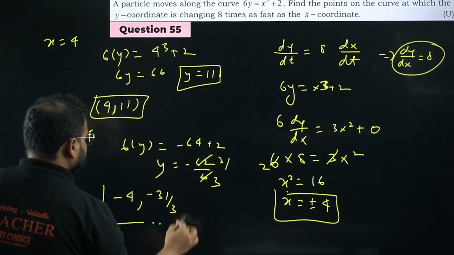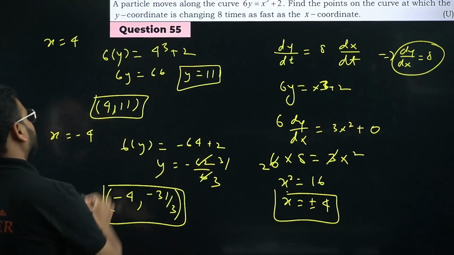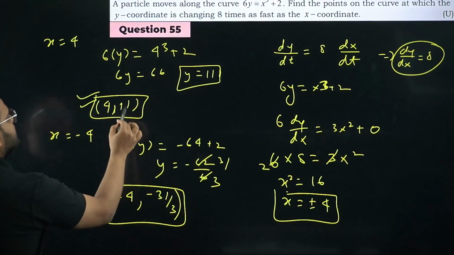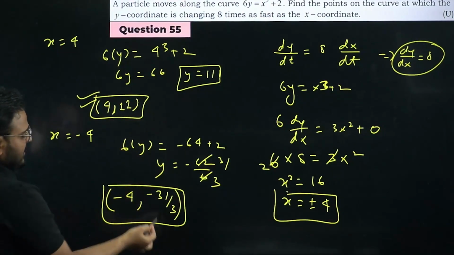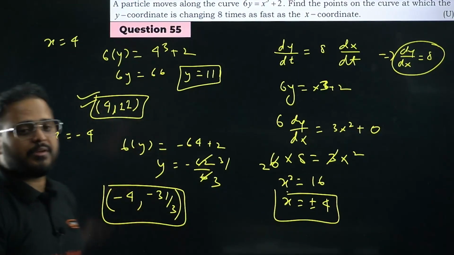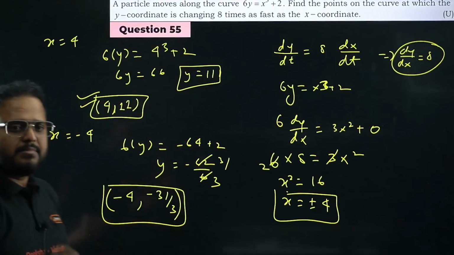These are my 2 points coordinate. Please check. First one is over here, 4 comma 11. Another one is minus 4 comma minus 31 by 3. Simple question, very simple. Okay, have a look.